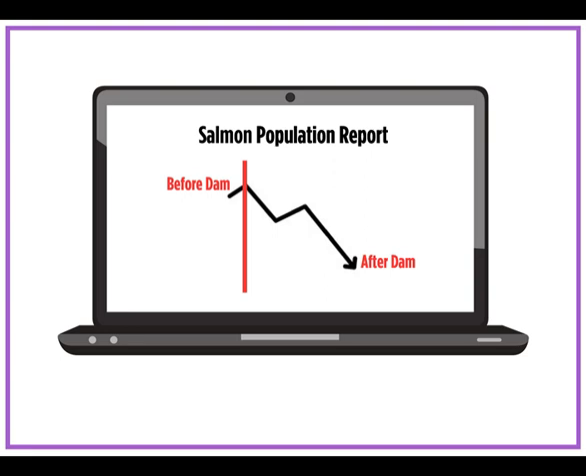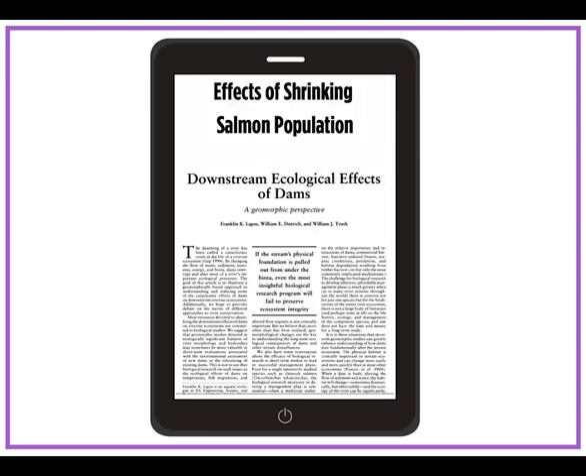Here is the plan to remove the dam. First, Krishna will research data that shows how dams shrink salmon populations. This means that she will look up reports that count how many salmon there are before and after a dam is built. Next, she will research how ecosystems are affected by a shrinking salmon population.